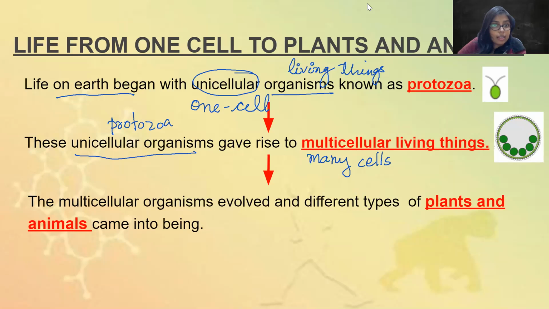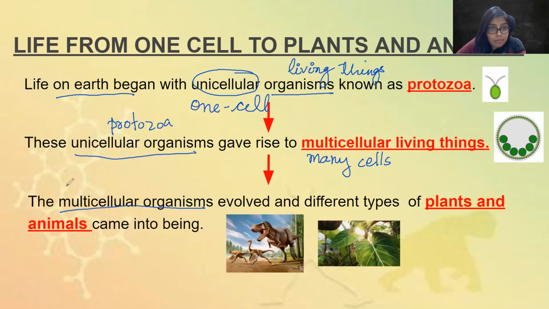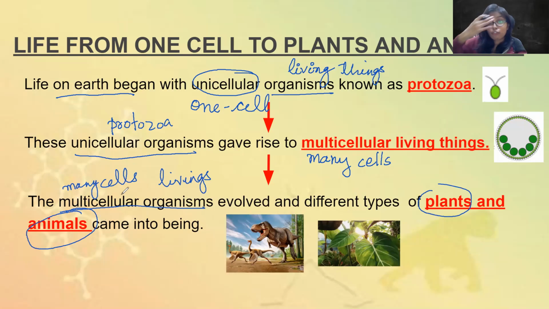These multicellular organisms, these many cells वाले living things evolved, मतलब आगे जाके evolution हुआ, and then different types of plants and animals came into being. So first we had protozoa, or unicellular.